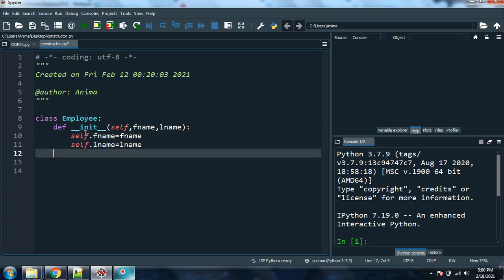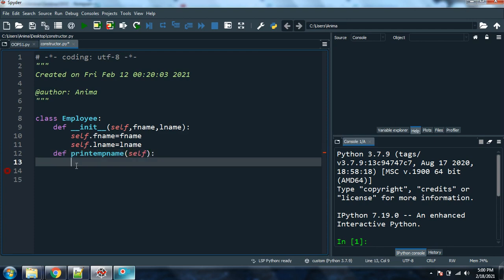What this class does is define an employee, and under that I am defining some properties, first name and last name. I am also creating a method, say, to print the employee name. I define printempname, and there I will not pass the parameters again; I will just pass the self keyword.